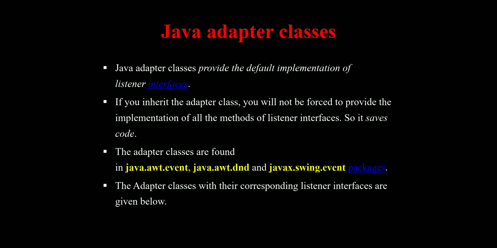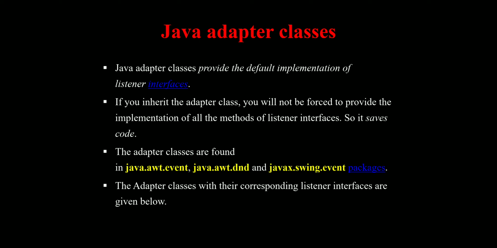It means the adapter class by default has an implementation of the listener. The adapter classes are found in the java.awt.event package, java.awt.dnd package, and javax.swing.event package. These three are the packages.